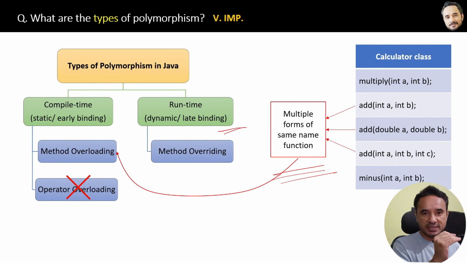Now here is one suggestion. Initially when I started my career, I was not aware of these compile time and runtime words. So I would just say that method overloading and method overriding are the types of polymorphism, and that is also like a 90% correct answer. But now I will cover all of these things, like what is compile time, what is runtime, why method overloading is compile time, and what is static early binding and late binding. So all that I will cover in the upcoming questions.